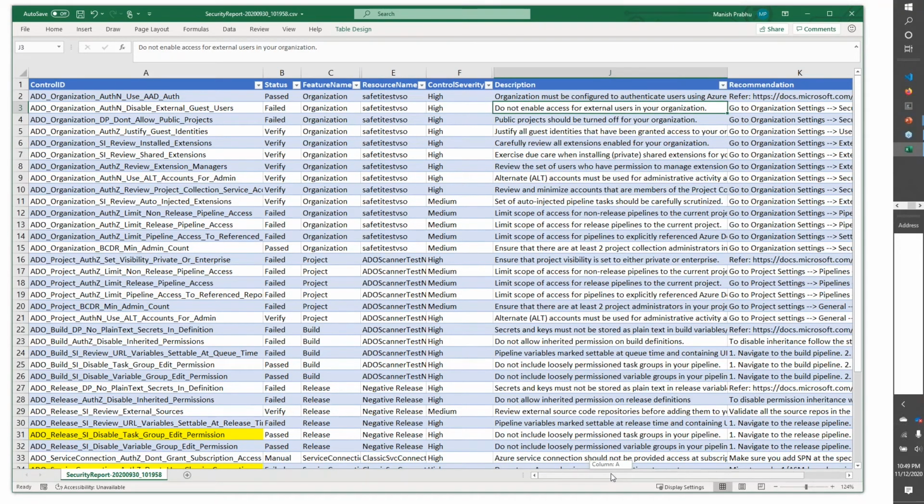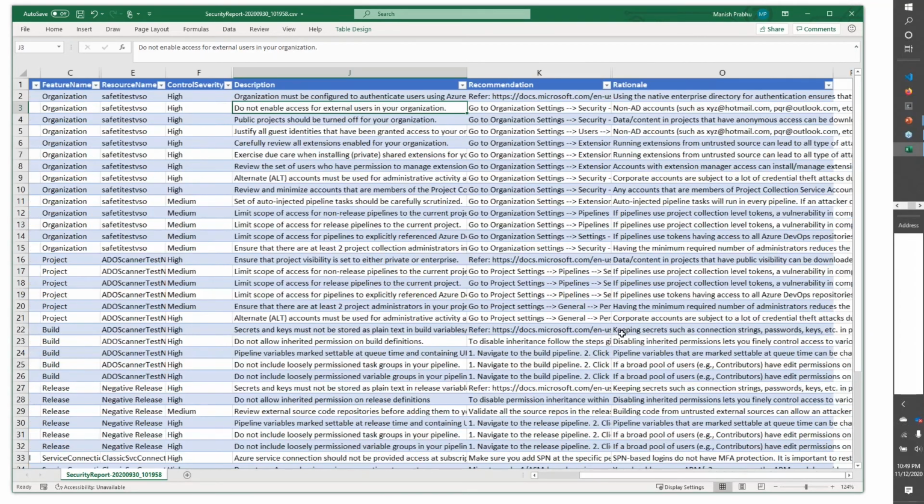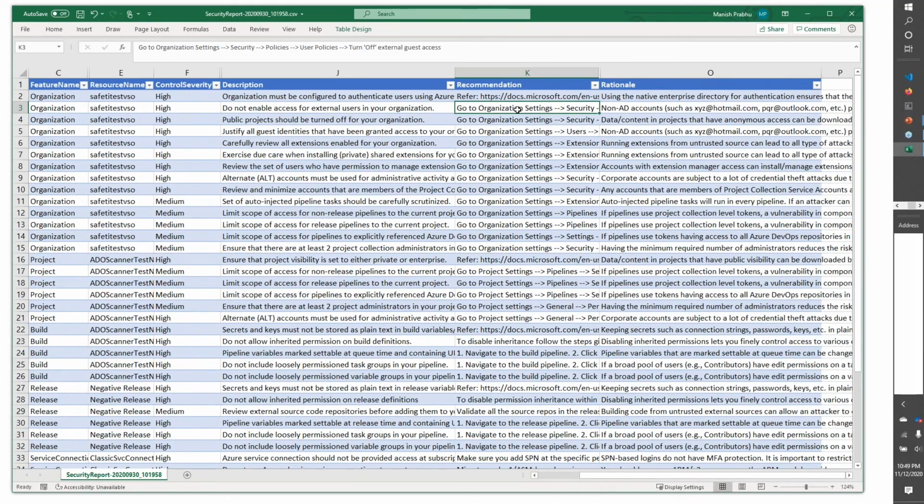We also have a recommendation describing exactly what you need to do to fix it. And for those who would like to understand why that control is valuable, there is a rationale column which describes the security value of the control.